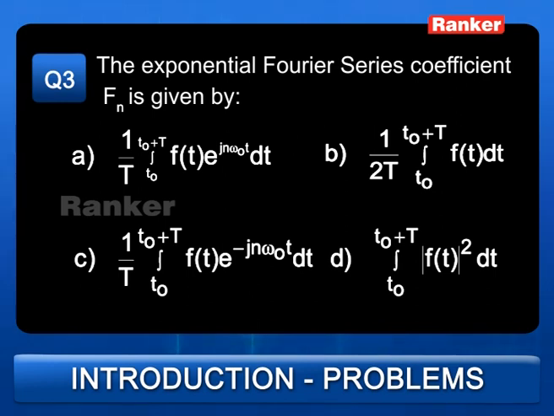The first choice A is 1 by T integral t0 to t0 plus T f of t e to the power of jn omega naught t dt. Okay, that is the first choice. Second choice is 1 by 2T integral t0 to t0 plus T f of t dt. Third choice is 1 by T integral t0 to t0 plus T f of t e to the power of minus jn omega naught t dt. The final choice is integral t0 to t0 plus T mod of f of t whole square dt.